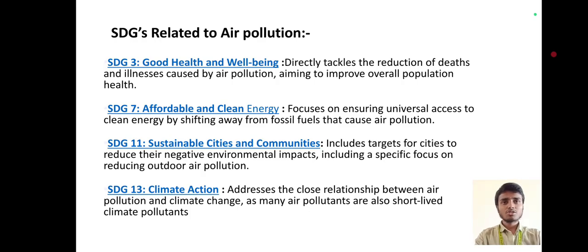Sustainable development goals related to air pollution. Sustainable Development Goal 3, good health and well-being, directly tackles the reduction of deaths and illnesses caused by air pollution, aiming to improve overall population health. Sustainable Development Goal 7, affordable and clean energy, focuses on ensuring universal access to clean energy by shifting away from fossil fuels that cause air pollution.